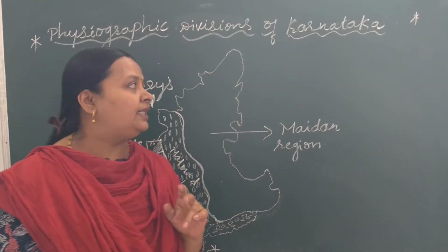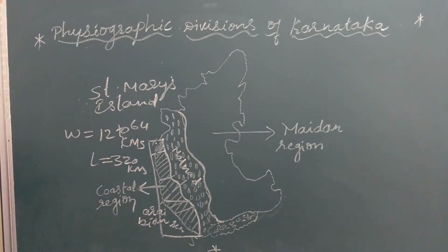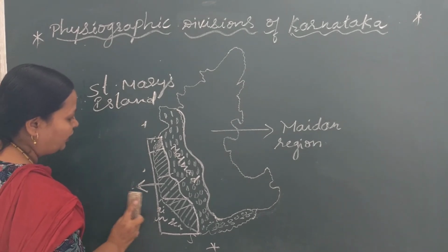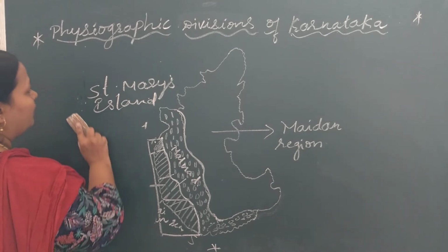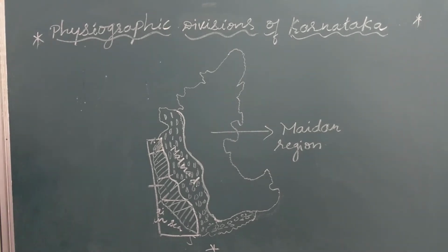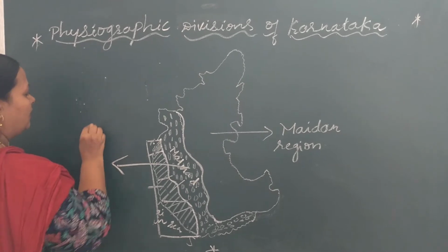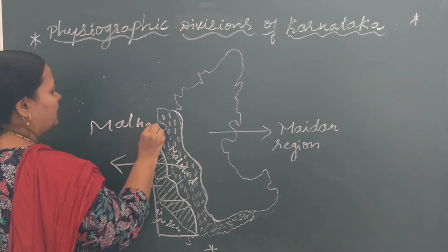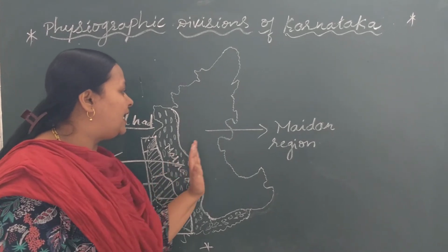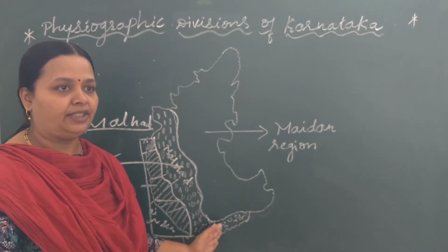Now we'll discuss the Malnad region. Look here, the Malnad region lies between the coastal region and the Maidan region. This is the Malnad region, which lies between the coastal plains and the Maidan region.